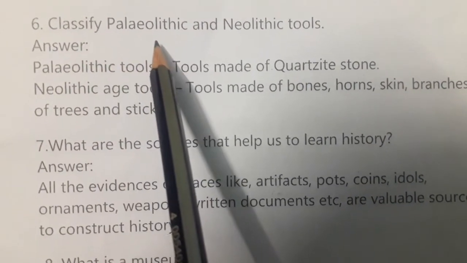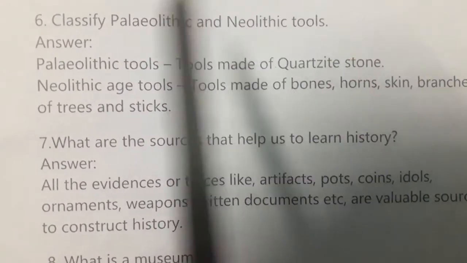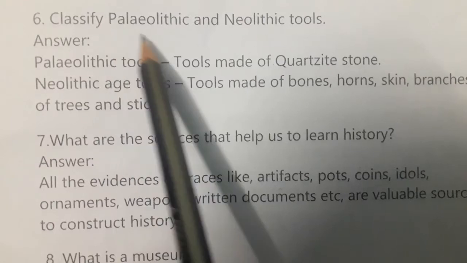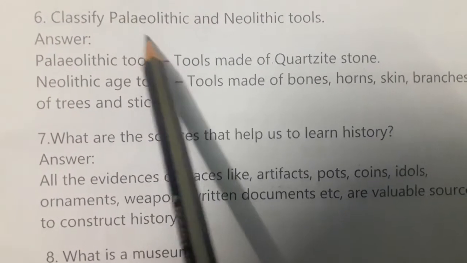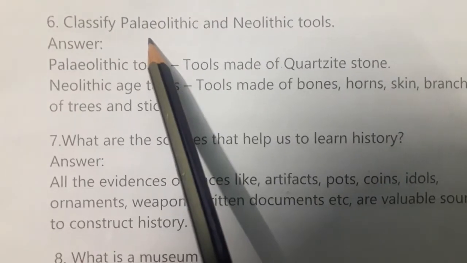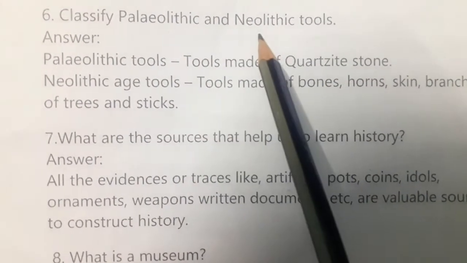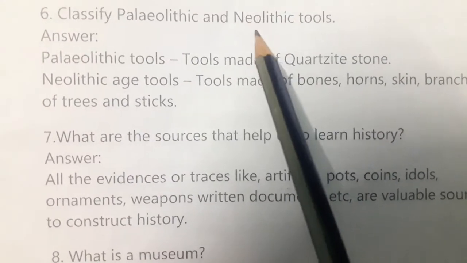Classify Paleolithic and Neolithic tools. So we need to give the information about Paleolithic and Neolithic tools. Paleolithic, that is old Stone Age, and Neolithic, that is new Stone Age.